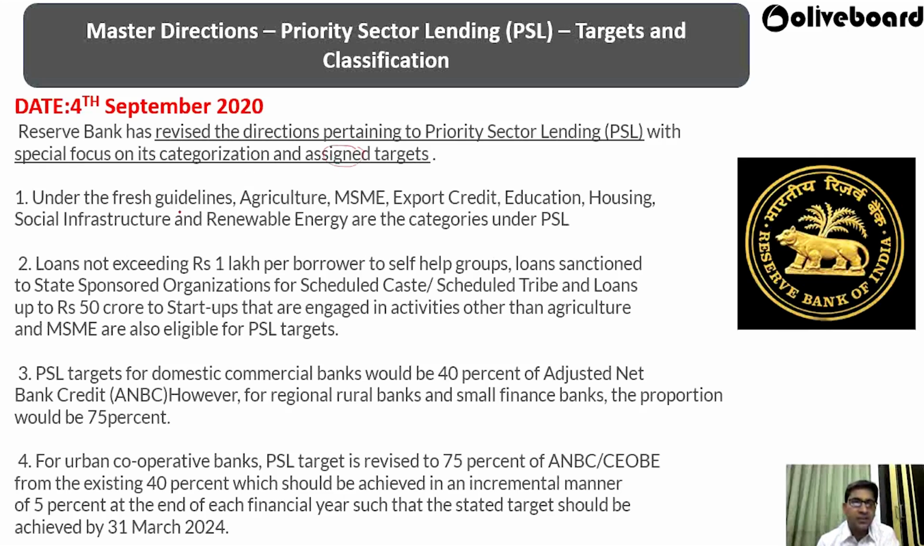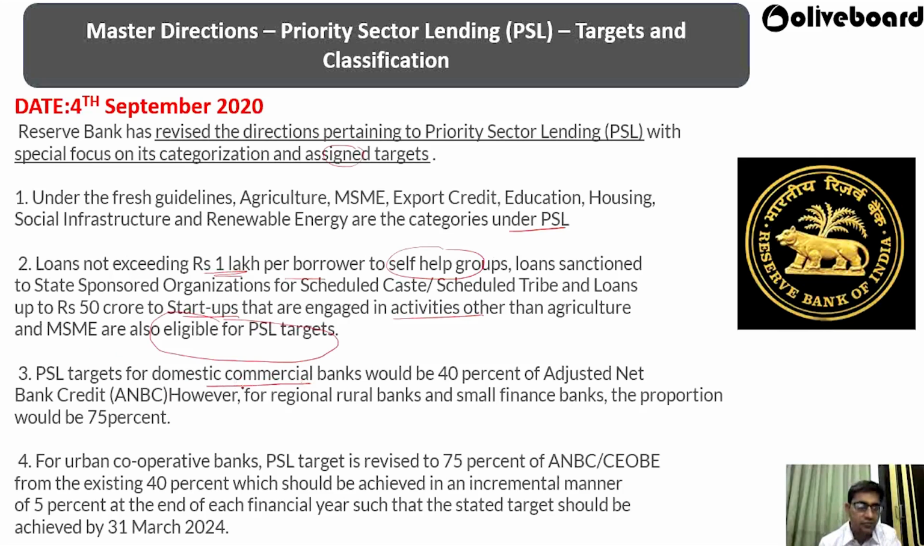Under the fresh guidelines, agriculture, MSME, export credit, education, housing, social infrastructure, renewable energy, and other categories come under the PSL. Loans not exceeding rupees 1 lakh per borrower to self-help groups, loans sanctioned to state-sponsored organizations for scheduled caste and scheduled tribe, and loans up to rupees 50 crore to startups engaged in activity other than agriculture and MSME are also eligible for the PSL target. PSL target for domestic commercial banks.